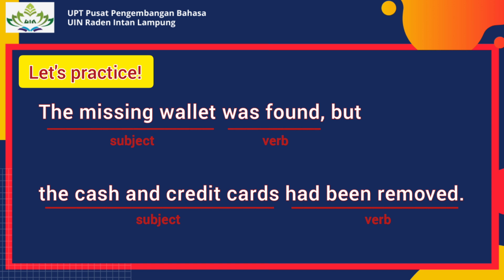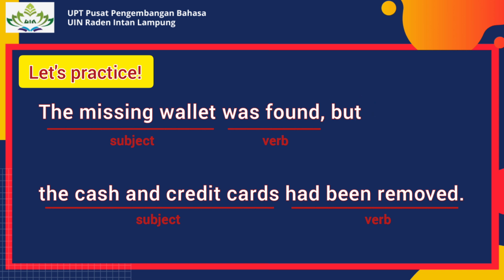The subject is the cash and credit cards and the verb is had been removed. This sentence needs a connector because there are two clauses and the best connector for this sentence is but, which is placed in the middle after the comma.